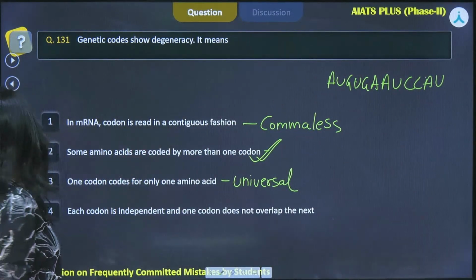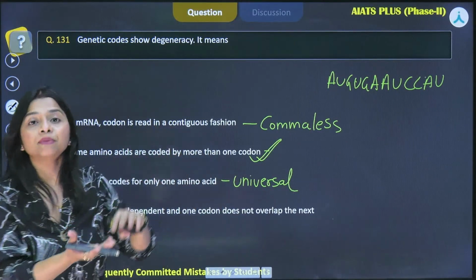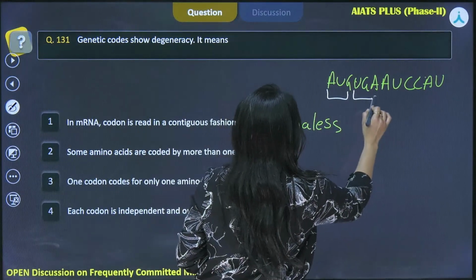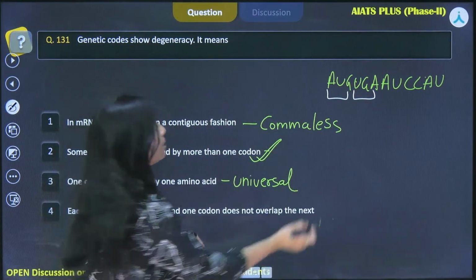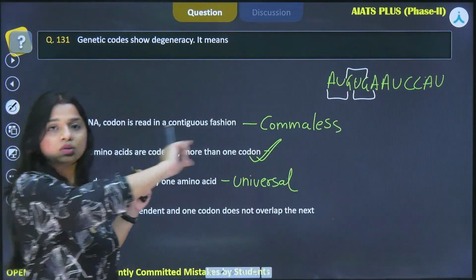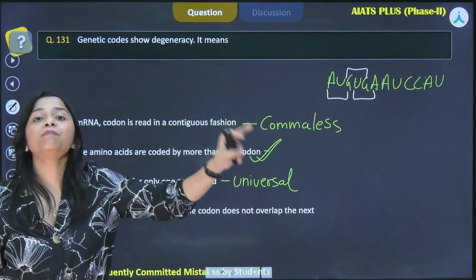Now, if I want to read it, I cannot overlap the code. If here is AUG and here is UGA, I cannot overlap it like GUG. You get it? This is a whole sequence. You cannot simply overlap it. You have to read it in the triplets only.